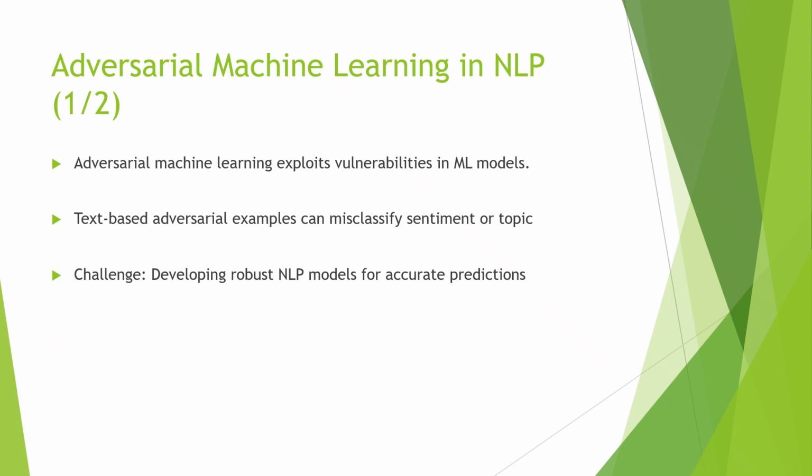Adversarial machine learning focuses on exploiting vulnerabilities in ML, or machine learning, models. In a content- or context-based scenario, adversarial examples can be used to misclassify sentiment or topic. Impact of adversarial examples in NLP, natural language processing: they can lead to incorrect prediction or misclassification of sentiment or topic. These examples are carefully crafted inputs designed to deceive the NLP model and produce erroneous results.